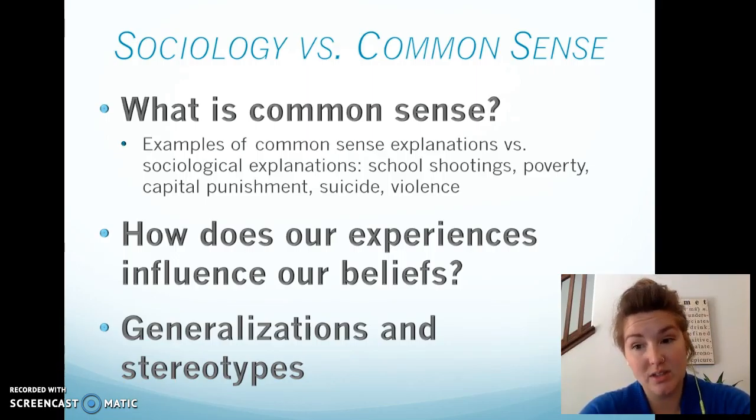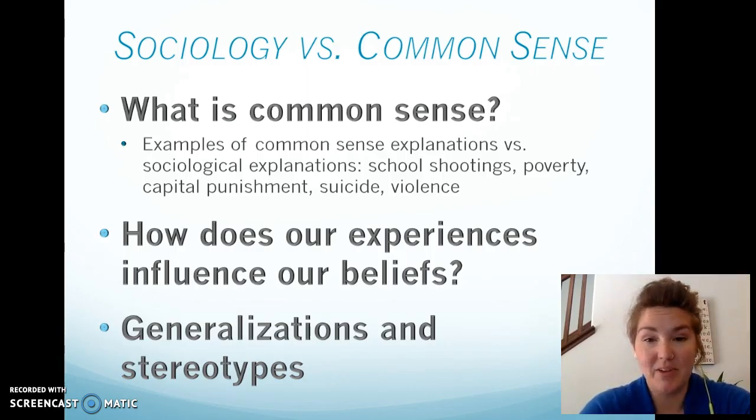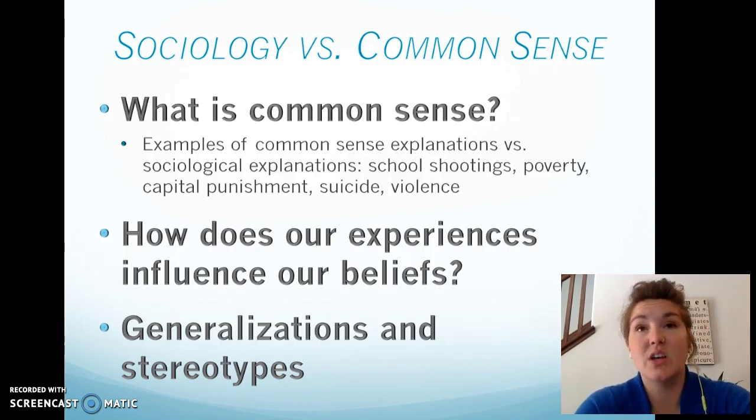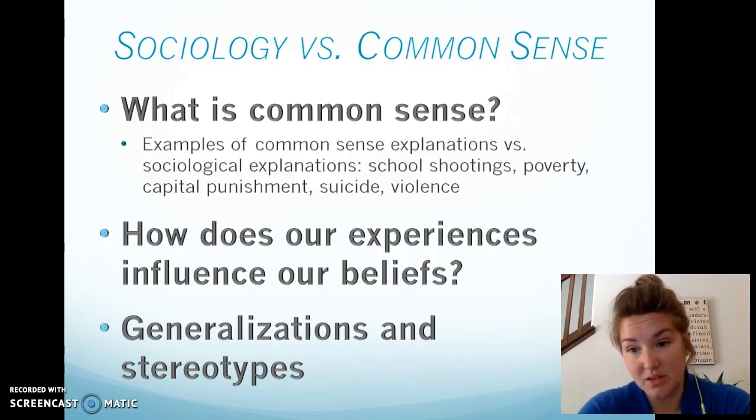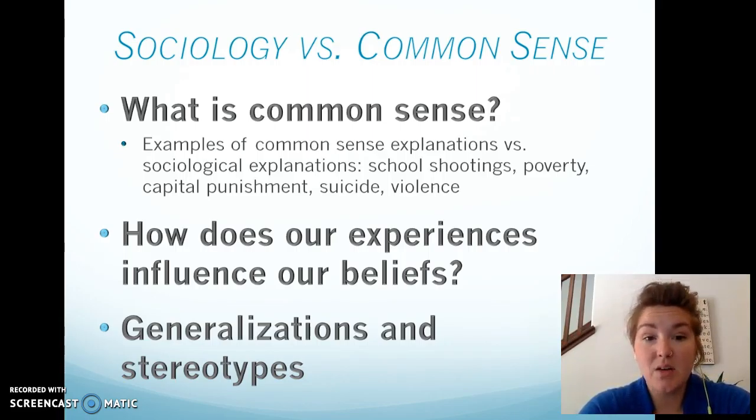So why do we have school shootings? Is it because individuals have high levels of mental illness and are unstable? Or is it because the system of education is broken and these people feel hopeless? We can think about that. Then how does this influence our experiences and our beliefs? If we're taught at a certain age that marriage is incredibly important and that it is important for women to have children and take care of their children at home, this is going to influence our particular beliefs. If I am of a certain religion, that might influence my beliefs. If I am of a particular political party, that will also influence my own beliefs.